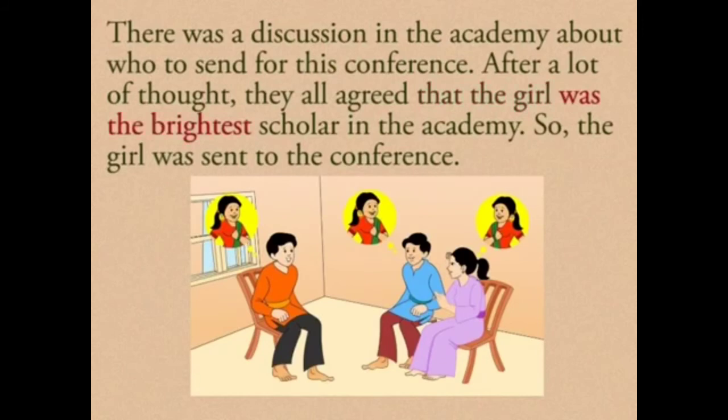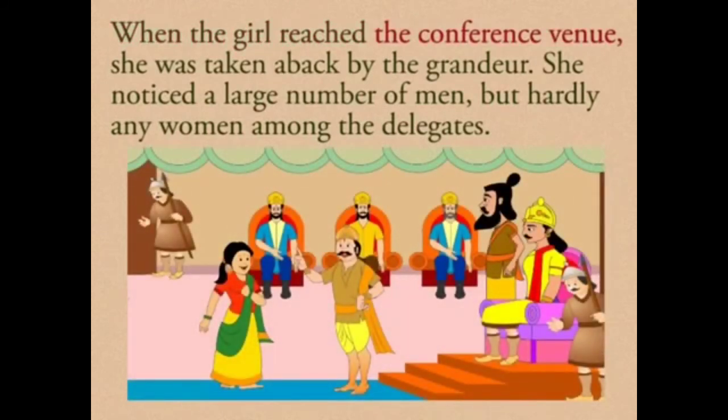When the girl reached the conference venue, the place, she was taken aback by the grandeur. She was surprised to see the grand and beautiful palace.